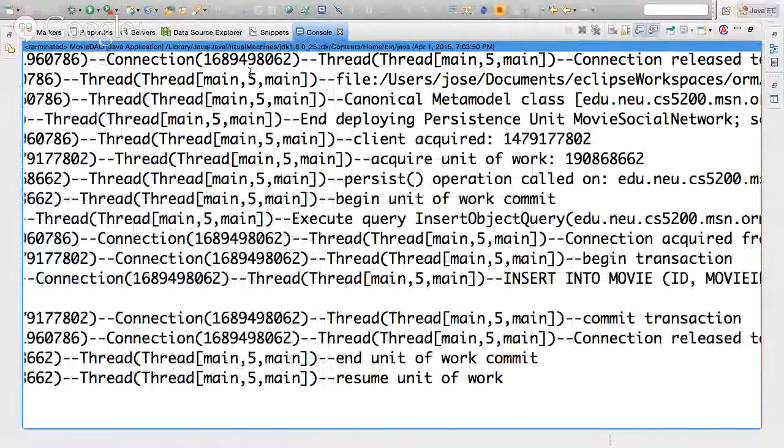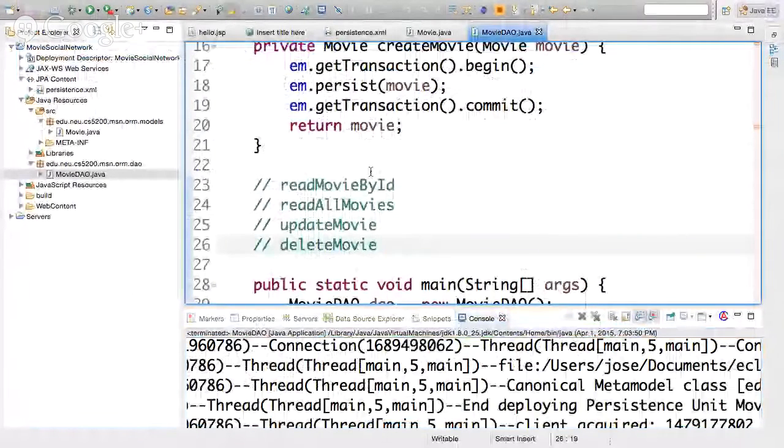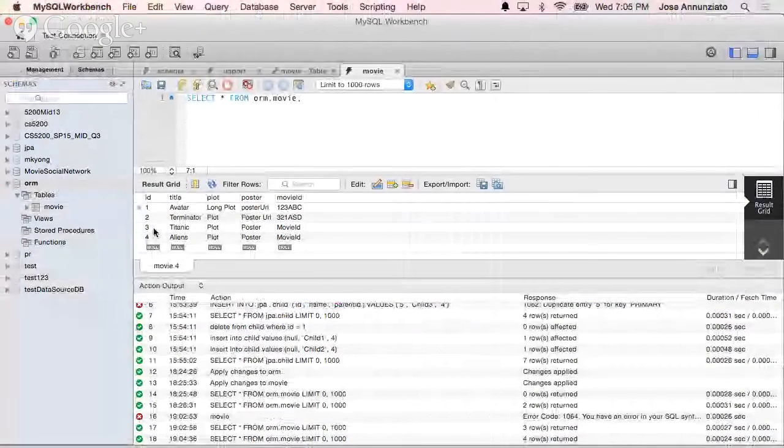All right. So now that we were able to insert, let's do all the other CRUD operations. Let's read now. Read movie by ID. Let's implement that. This one is also somewhat easy. We can say private. Presumably what we want back is a movie, given a particular ID. So if I give it an ID of, say, 3, I want it to come back with Titanic, with the entire object.